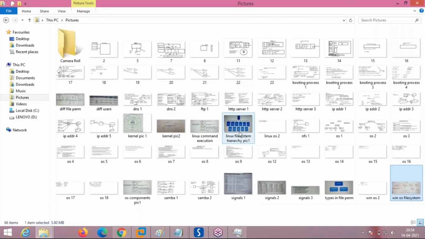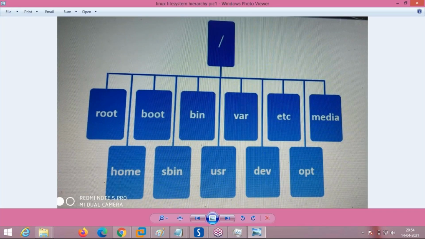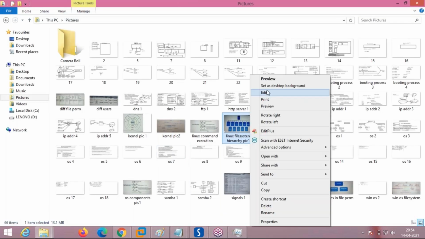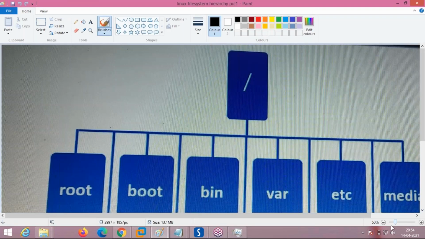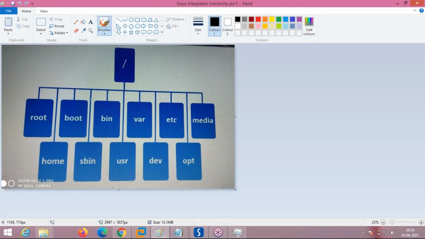So Linux supports a different kind of hierarchy. This is how the Linux operating system directories are placed. This is an inverted tree. See here, this is called slash. It is the starting point of the Linux file system, from where every node will come.